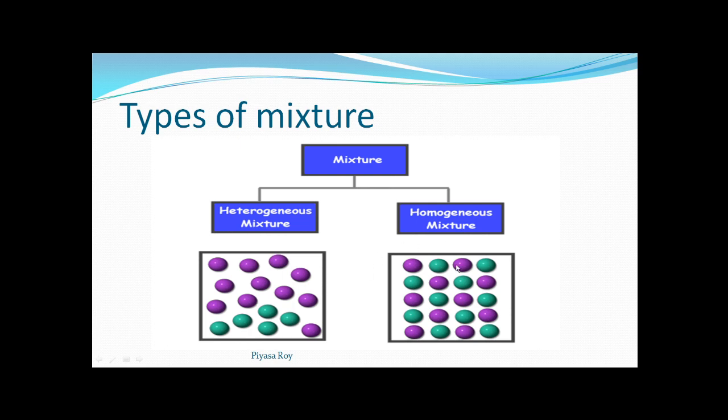If we take this small portion, these four balls, whatever is the composition for this, the same composition we will get for any other part also. For any part of the mixture, we will get the same concentration, so we say it's uniformly distributed.